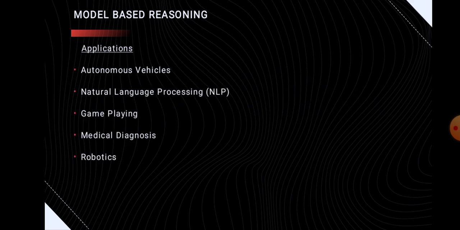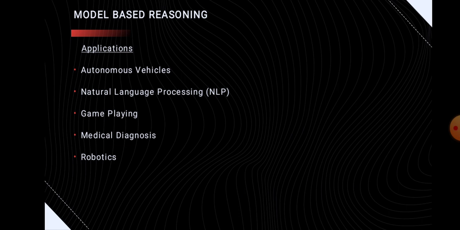Next are the application areas of model-based reasoning. The first one is autonomous vehicles. Actually, it is widely used in autonomous vehicles for navigation and control systems. The next one is natural language processing, and NLP is one of the evolving areas in recent years. Next important application area is game playing. That means model-based reasoning is employed in creating AI agents for playing games like chess.